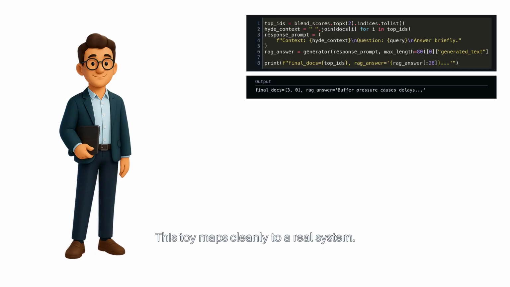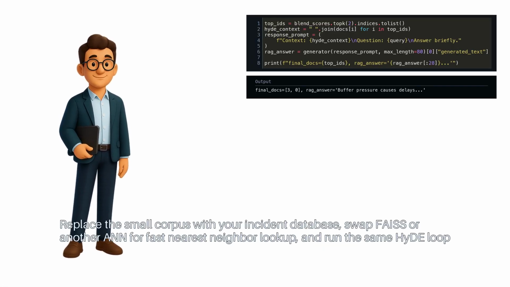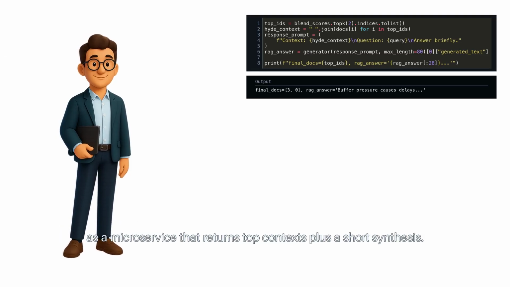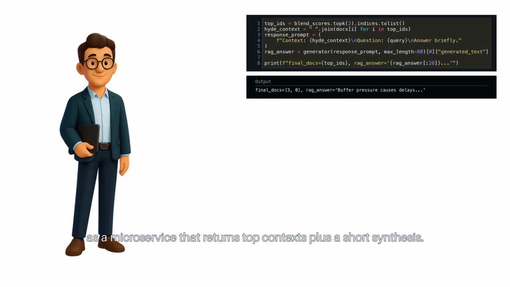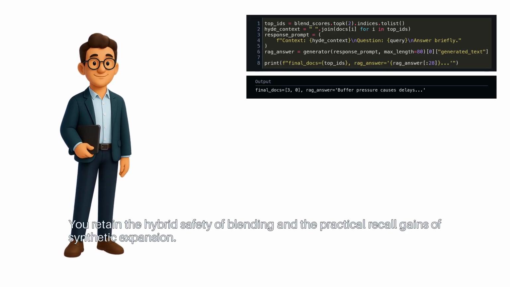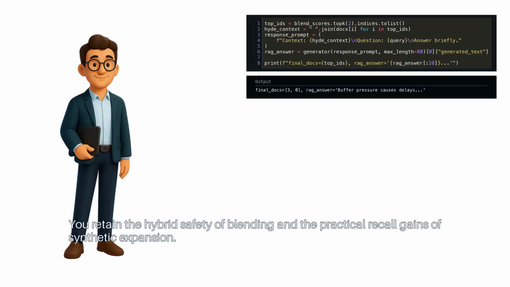This toy maps cleanly to a real system. Replace the small corpus with your incident database. Swap in FAISS or another ANN for fast nearest neighbor lookup. And run the same HyDE loop as a microservice that returns top contexts plus a short synthesis. You retain the hybrid safety of blending and the practical recall gains of synthetic expansion.